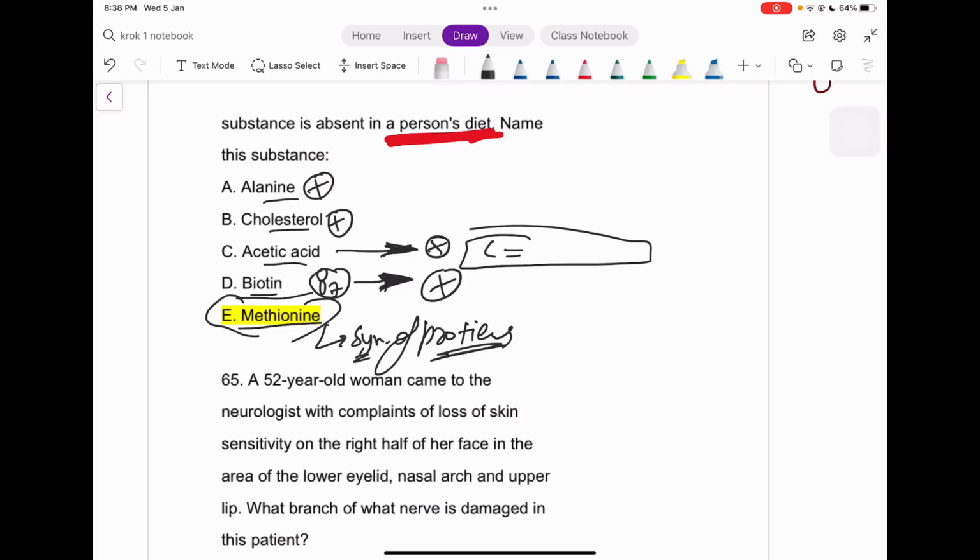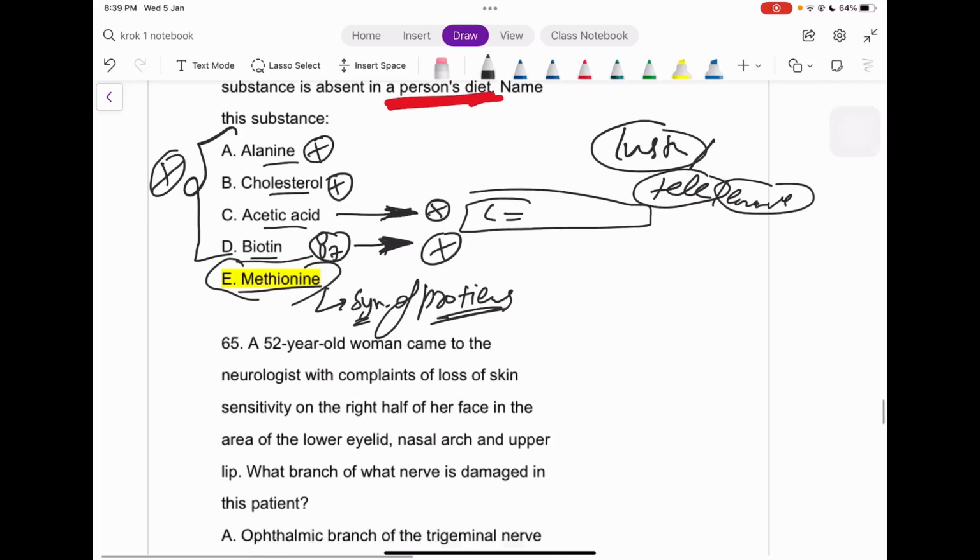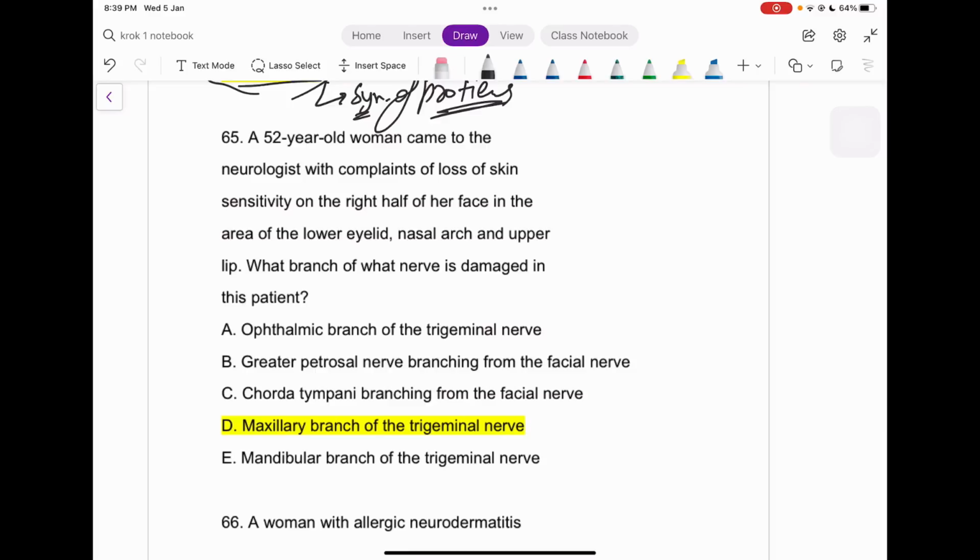So that can be a possible answer here. The others are not even related to the question. See, it's getting so much easier for you guys, right? And if you're still having any confusion in these questions, you can directly contact me on Insta, Telegram, or email. Not a problem, anytime. Okay, let's move to the next question.